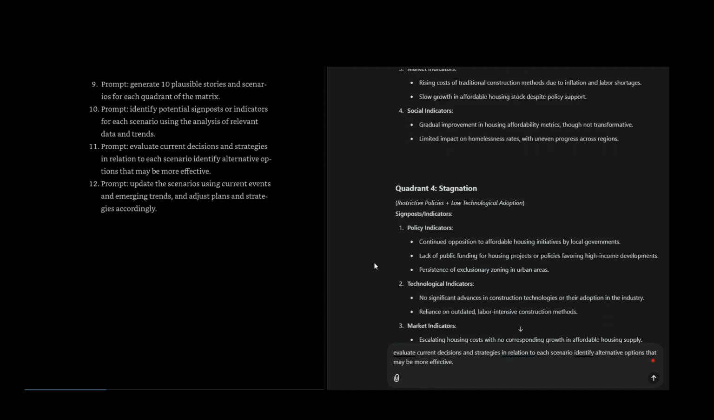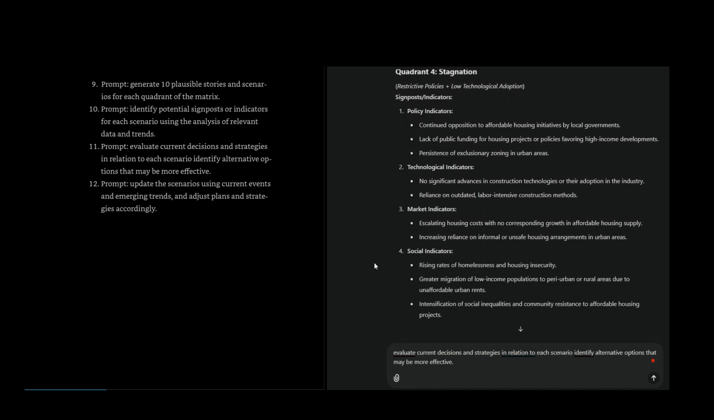Quadrant 4, stagnation. Restrictive policies, low technological adoption. Signposts, policy indicators: continued opposition to affordable housing initiatives by local governments. Lack of public funding for housing projects or policies favoring high-income developments. Persistence of exclusionary zoning in urban areas.